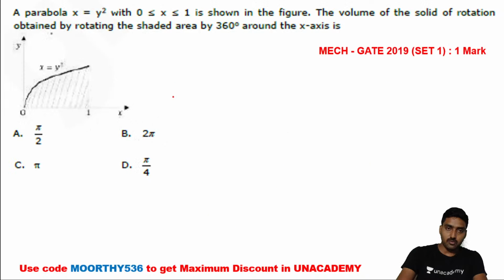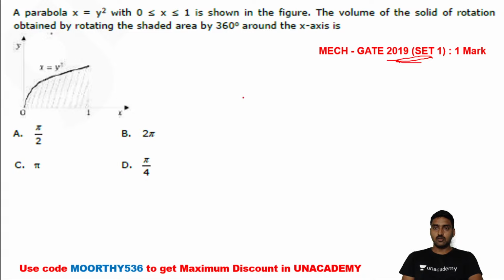Next one. One more question, the mechanical engineering 2019 set 1 question. The parabola x is equal to y square with 0 less than or equal to x less than or equal to 1 is shown in the figure. What is the volume of the solid of rotation obtained by rotating the shaded area by 360 degrees around the x-axis?